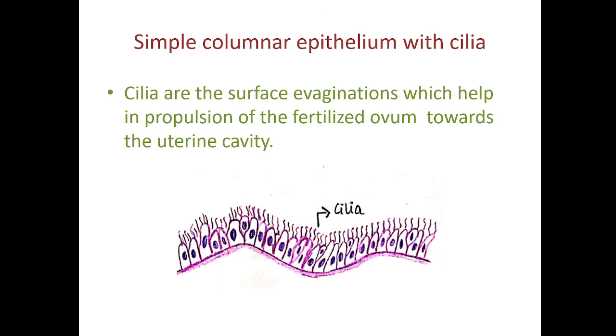So cilia are different from microvilli. Microvilli are surface modifications of the plasma membrane and cytoplasm, but cilia are made up of microtubules. They have the same arrangement, 9 plus 2, which is seen in the centriole. So cilia are bigger in size. If you see the length of the cilia, they are more elongated compared to the microvilli. And their core is not formed by cytoplasm. They are made up of microtubules. And again, there is a difference between cilia and stereocilia. So we'll see later on what stereocilia are.